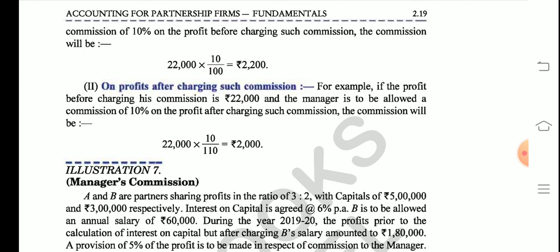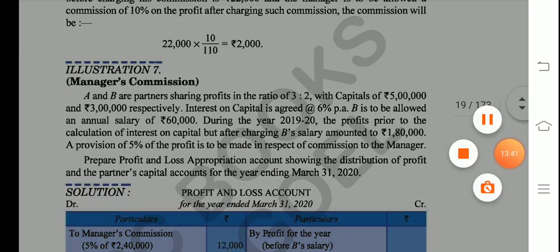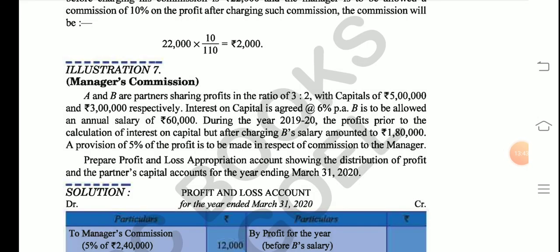So you have to read the question very carefully and see whether the question wants you to charge commission before or after. Illustration 7 would be like this. We should read this question now.